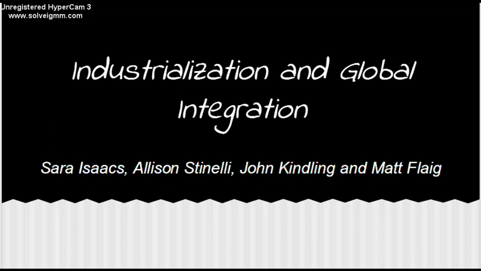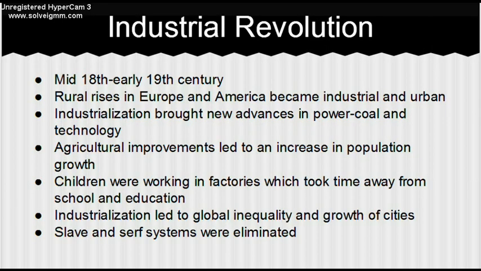Our topic was industrialization and global integration. The Industrial Revolution occurred during the mid-18th century to the early 19th century. During this time, rural areas in Europe and America became industrial and urban. Industrialization brought new advances in power through coal and technology. Agricultural improvements led to an increase in population growth.